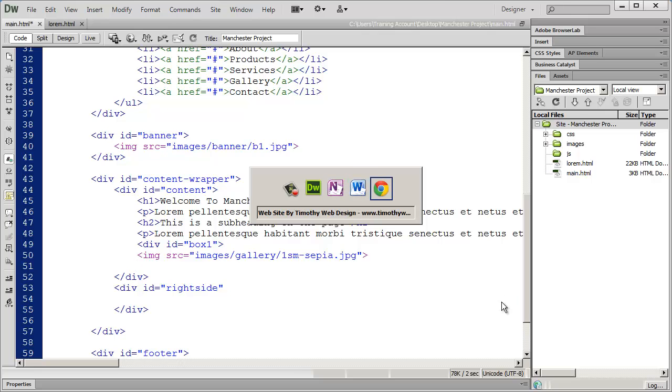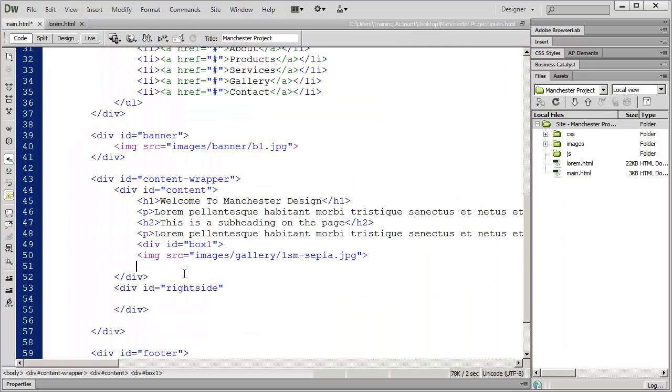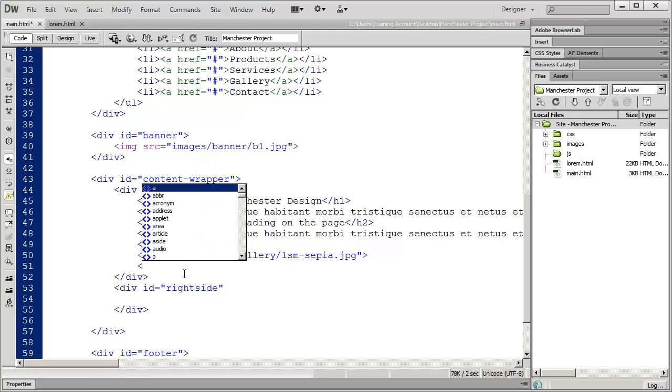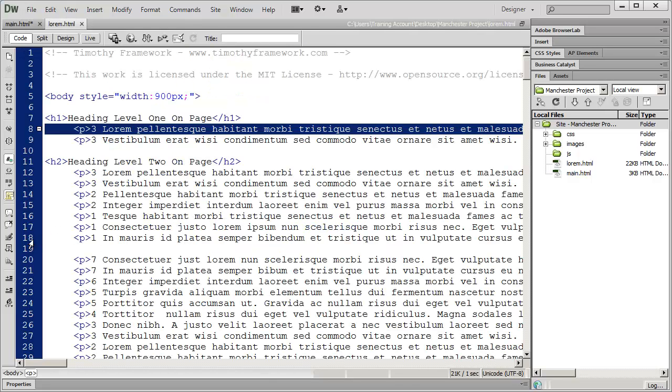And then again, if we go back to our project, we have a subheading here, which again is going to be a second level heading, and then a small paragraph of text. So I'm going to type in H2, subheading item, and then I need a small paragraph of text.